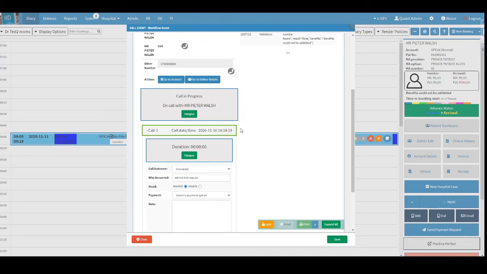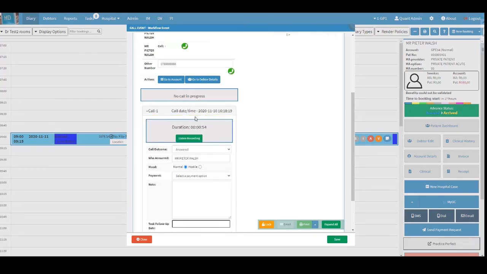It's best practice to give a disclaimer to the Debtor/patient that the call will be recorded. During the call, one can complete the fields under the call details panel and make use of the various action buttons. To end the call, simply click on the hang up button in the call status box.